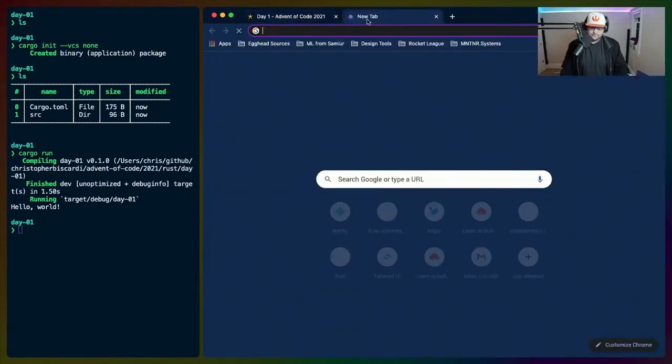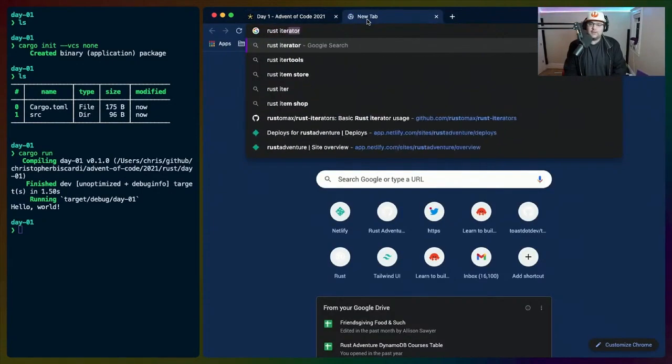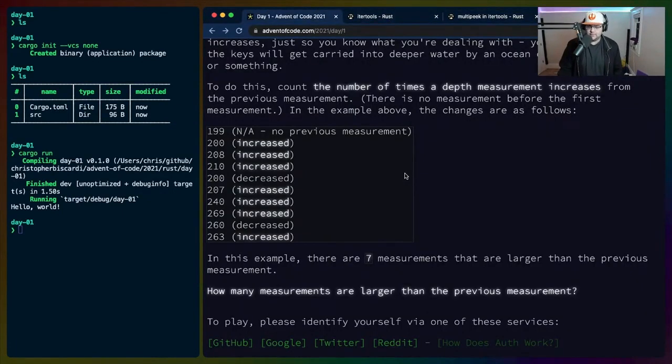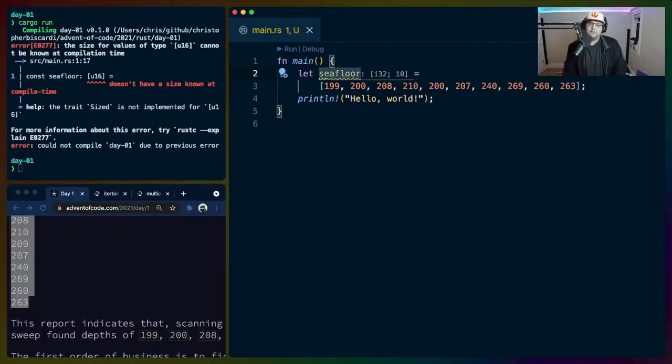I wonder if this immediately makes me think of Rust iter-tools. I think we're just going to need peek. I think we don't even need iter-tools. I think we can just do the one peek. So let's open this. And I don't want these. These aren't going to be negative, I don't think. So I'm just going to make them U16s, or it's going to yell at me.